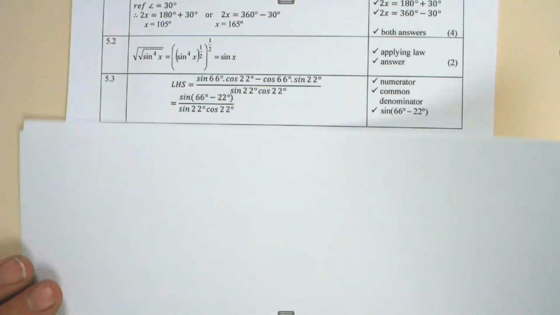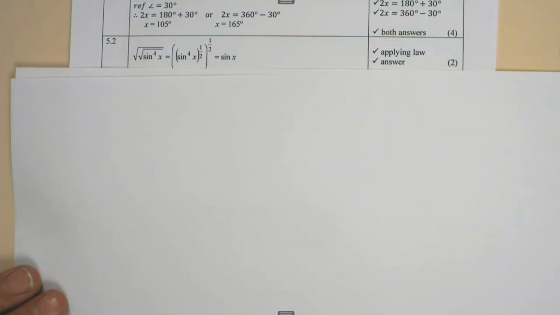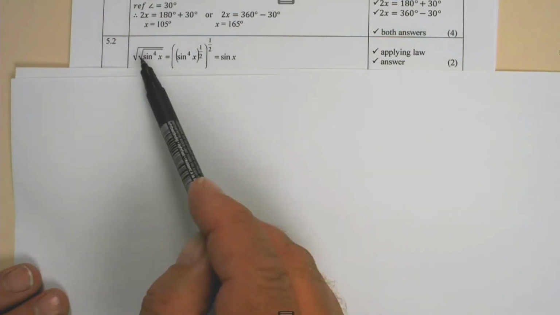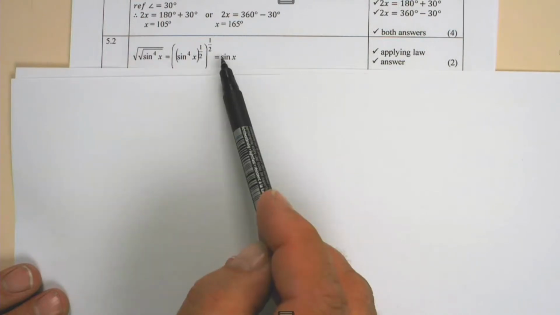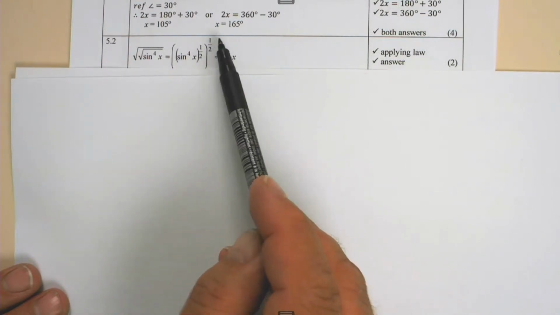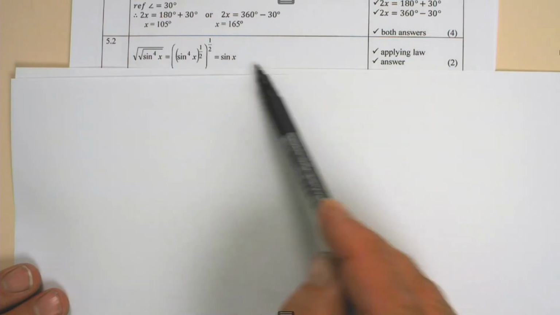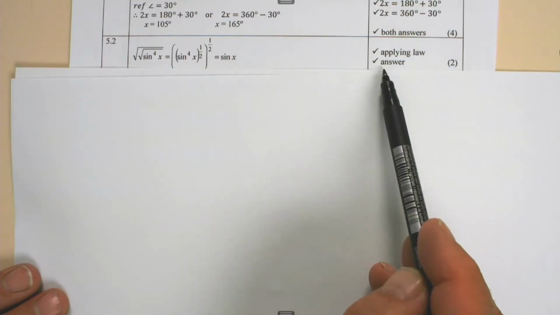In 5.2.2, we need to determine the square root of the square root of sine x to the power of 4. Now the square root of that is sine squared x, and the square root of sine squared x is sine x. So 1 mark for applying the law and 1 mark for finding the answer.